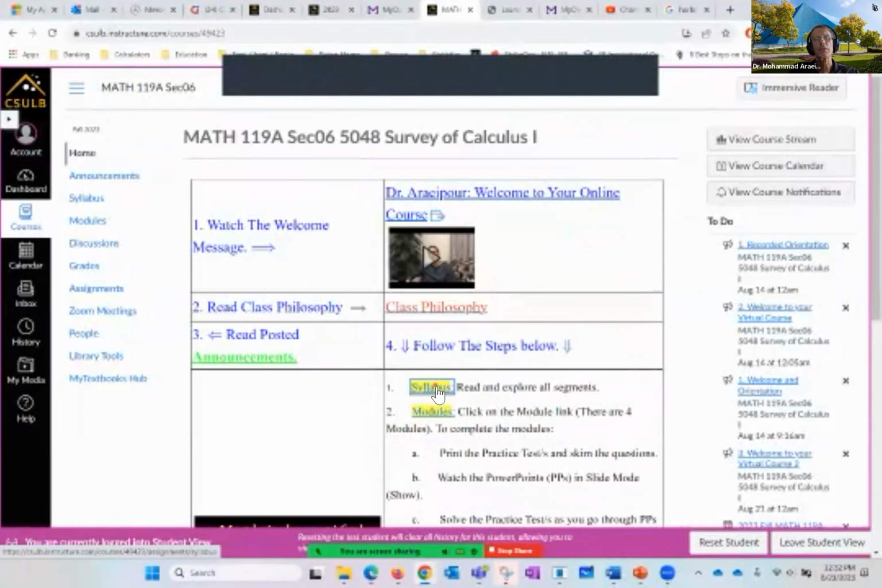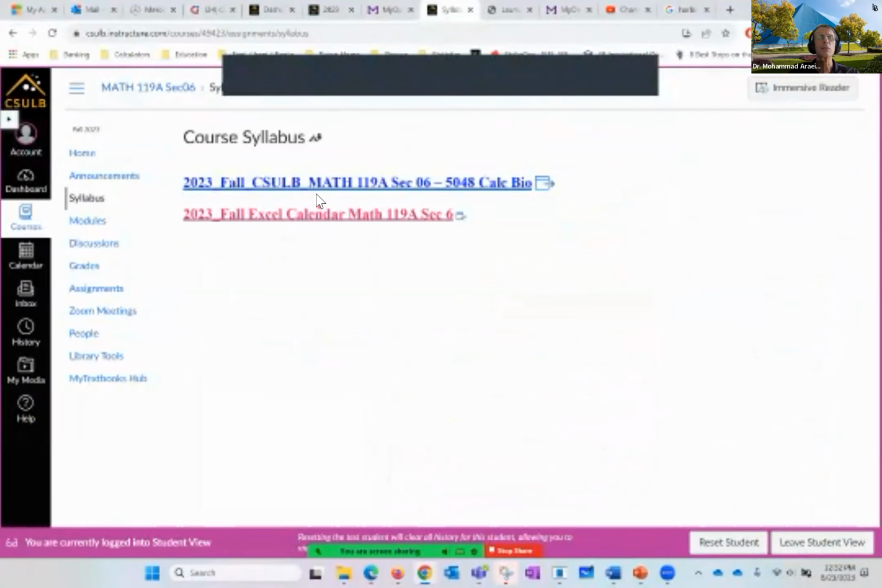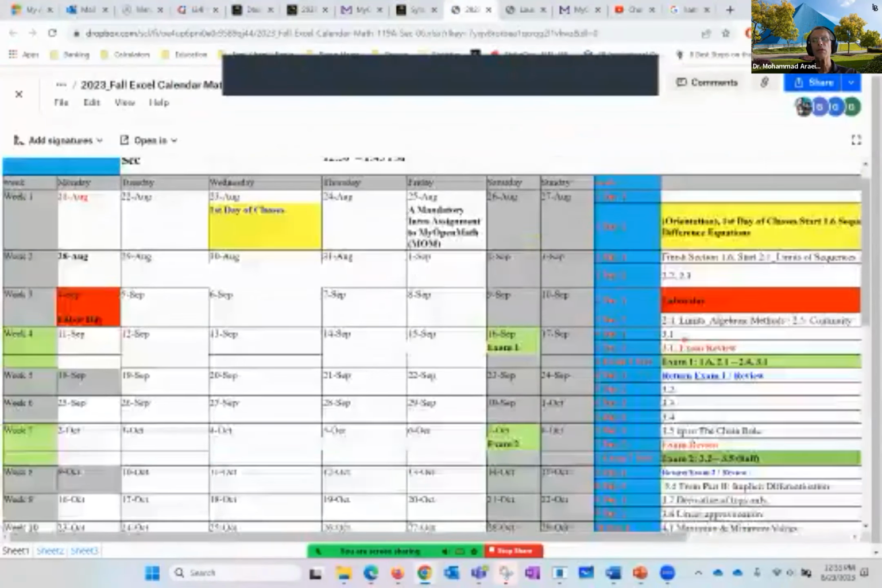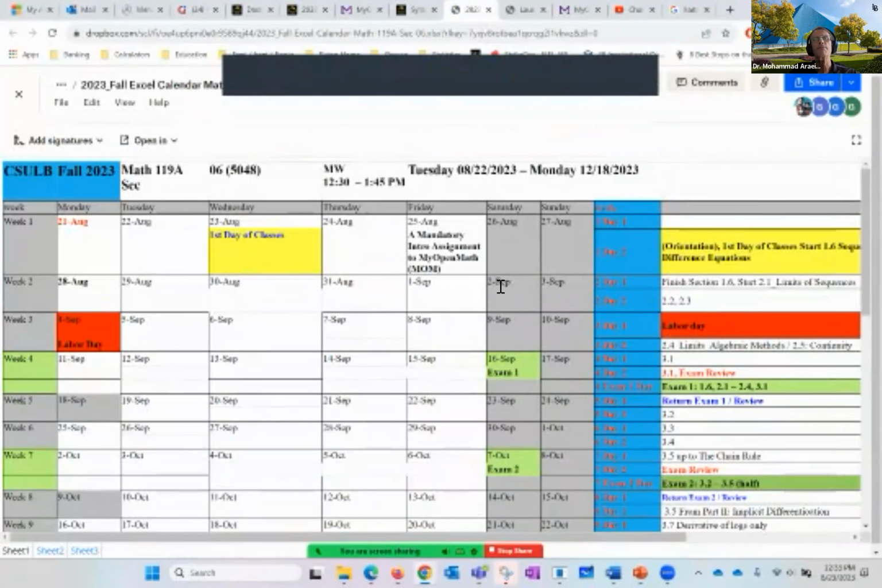Let's start with the syllabus. Under the syllabus, you find the syllabus and the calendar that normally we put under the syllabus. I put it here because I wanted to make sure it's completely separate and you have access to it separately. It's so important. Basically, in the syllabus we cover maybe about a section or so per day. And the very first assignment is called a mandatory introduction assignment to My Open Math, which I'm going to refer to as MOM for short from now on.